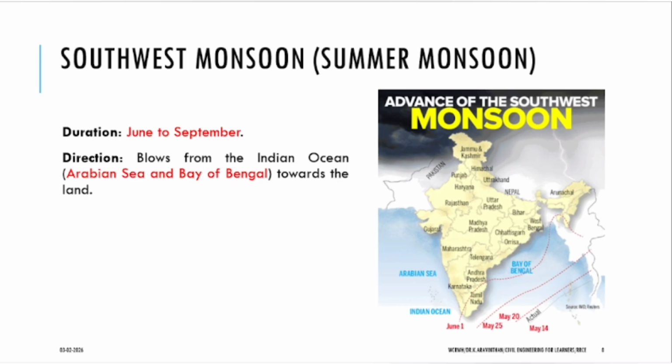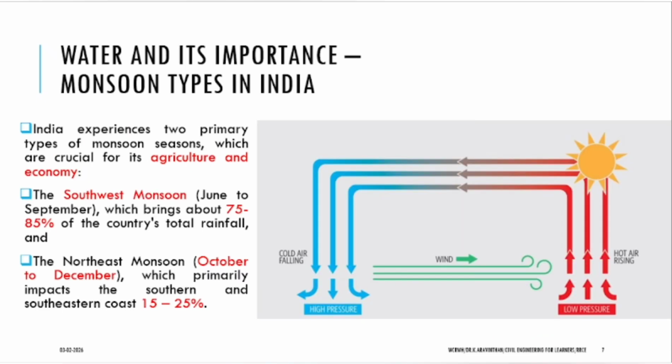From there it starts. On June 1 you see, there will be rainfall in the weather forecast. Starting from June 1, what is the end of the southwest rainfall in India? It starts with June 1 and ends in these 3 months, where you will have about 75 to 85% of the rainfall. Now, the next time you will have the highest rainfall is during the northeastern monsoon.